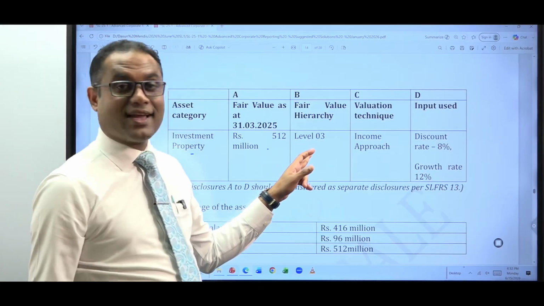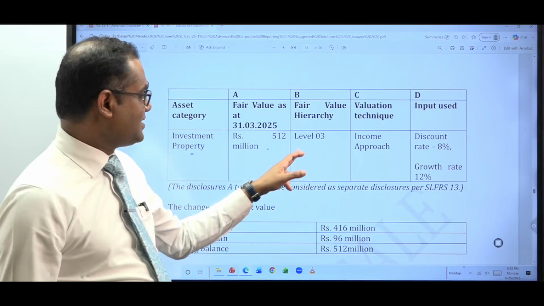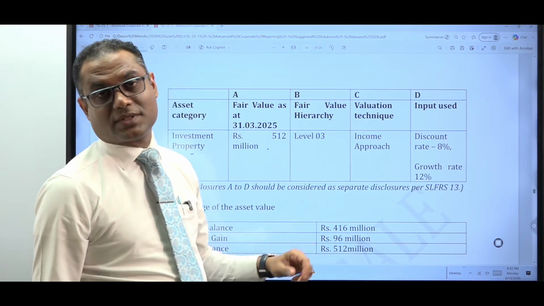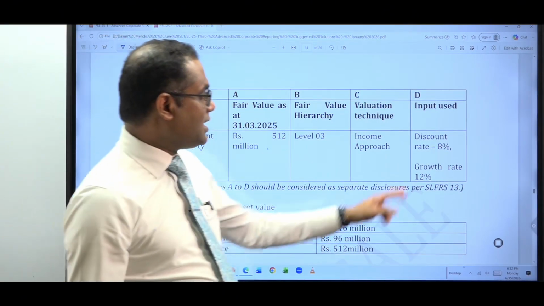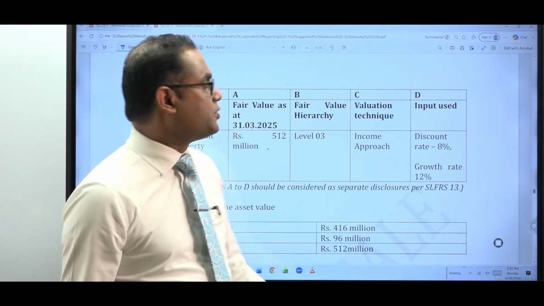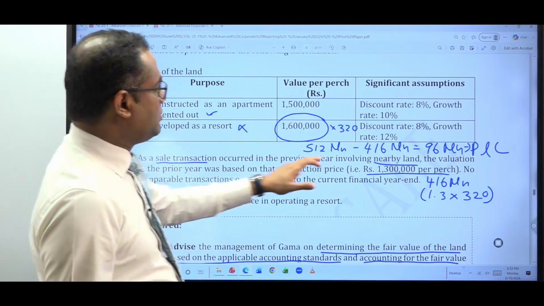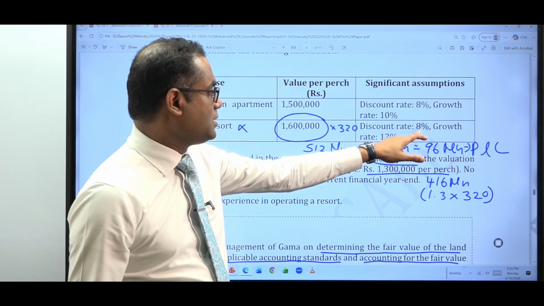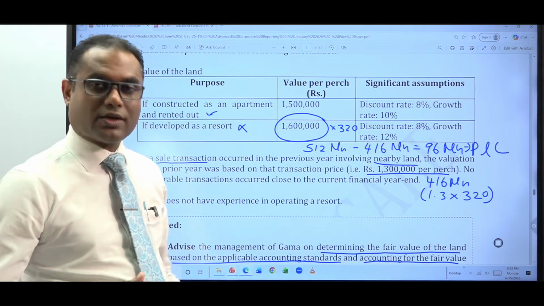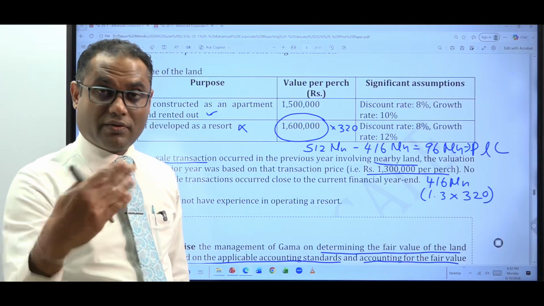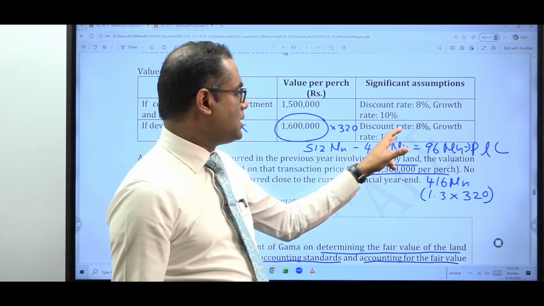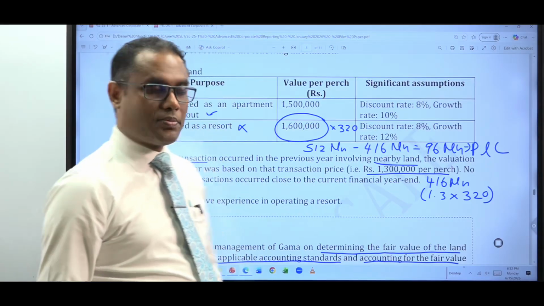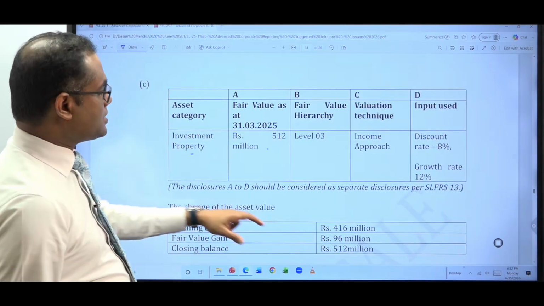Then what is the hierarchy that we already discussed? Level 3. What is the technique or approach? Income approach. That also we discussed. Then the key assumptions that you have used, given over here. Discount rate: 8%. Growth rate of the cash flows, or the growth rate of revenue: 12%. The discount rate is to discount the cash flows, and the valuer has used 8%. So those are to be disclosed.